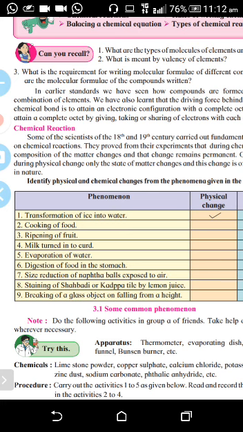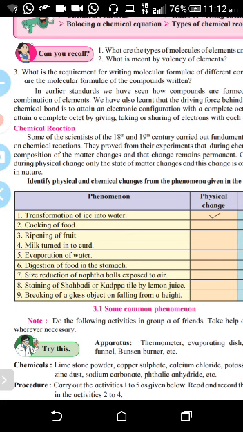The chemical equation is a representation of a chemical reaction with the help of chemical formulas. So for that you must know all the formulas also, like the symbol of hydrogen, oxygen, carbon dioxide, everything you should know. Then only you will be able to write a chemical equation.